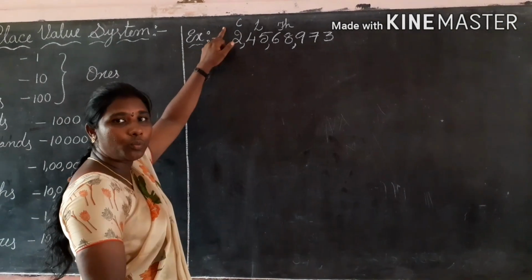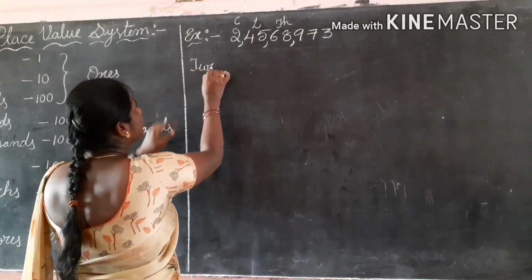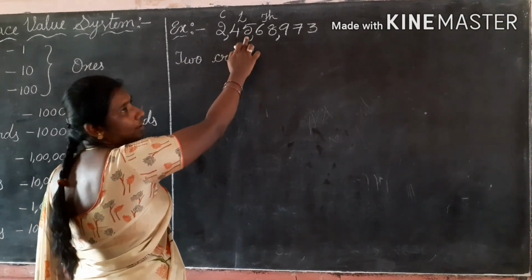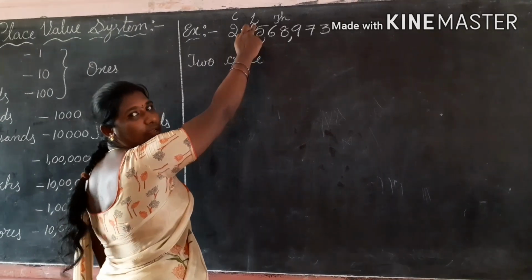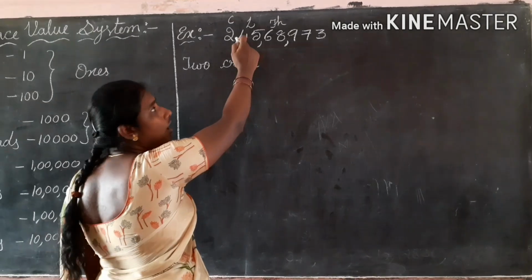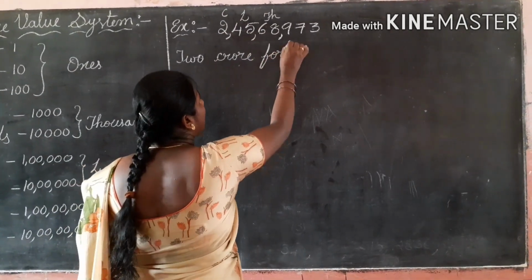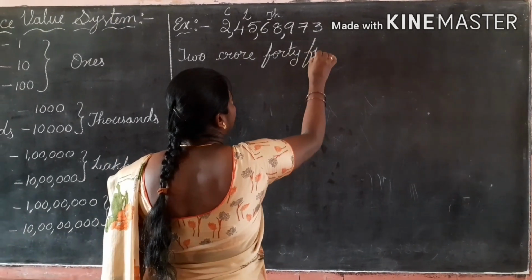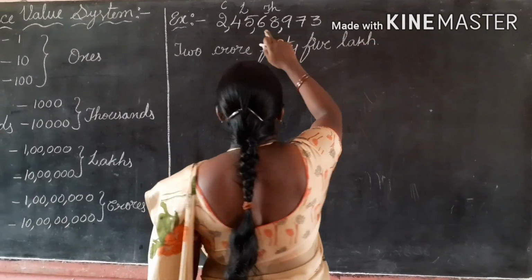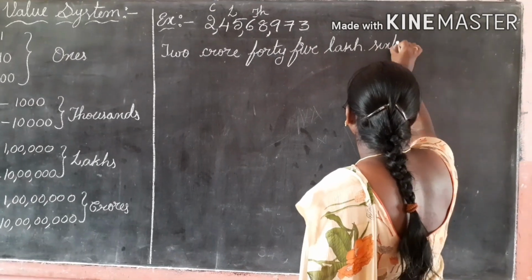Now we are writing it. The 2 is in what period? Crores period. Now 2 crore. Again 4, 5 is here. These two are in the lakhs period. While we are writing them, we don't write 4, 5. We have to write it as a whole number. How do we read this number? 45. So 45 lakh. Next, 68. Is in which period? Thousands period.